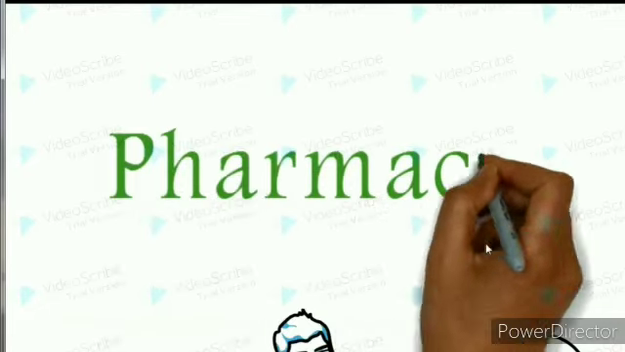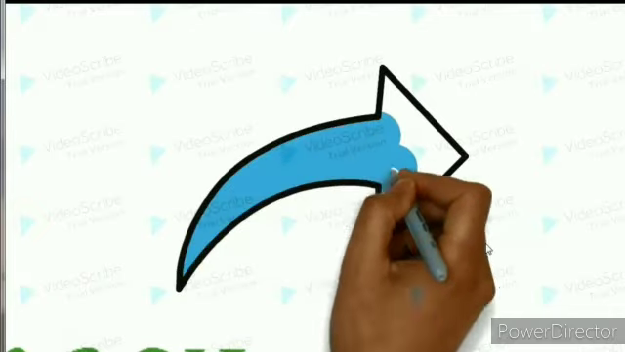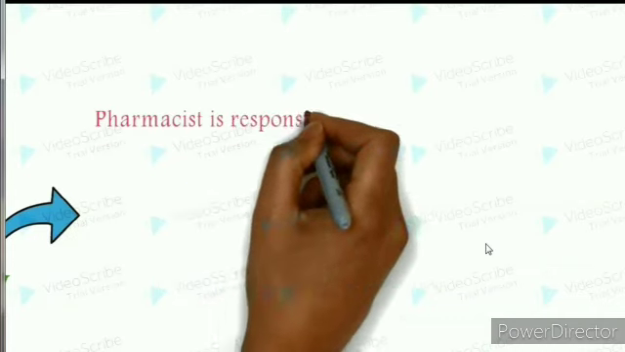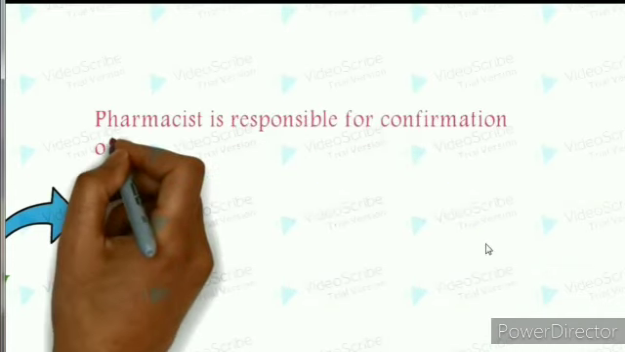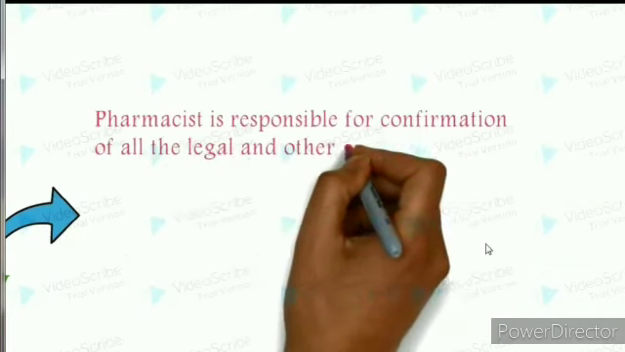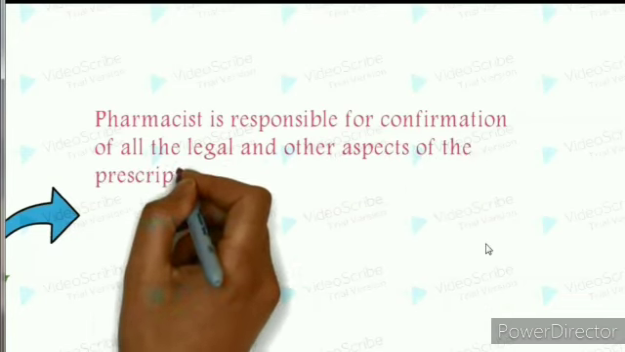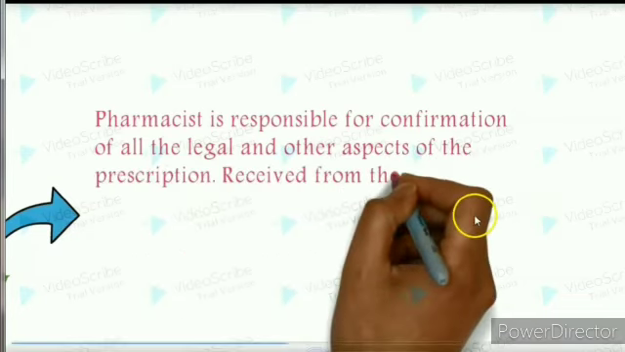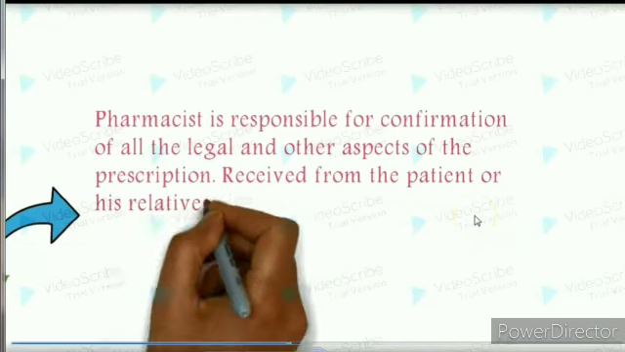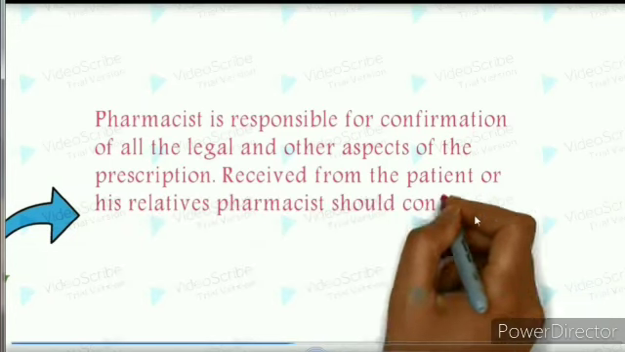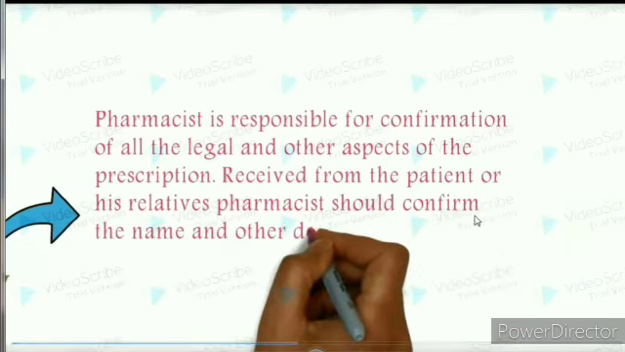The patient will visit the pharmacy for medicine. In pharmacy, the pharmacist is responsible for confirmation of all the legal and other aspects of the prescription received from the patient or his relative. Pharmacist should confirm the name and other details of the patient.